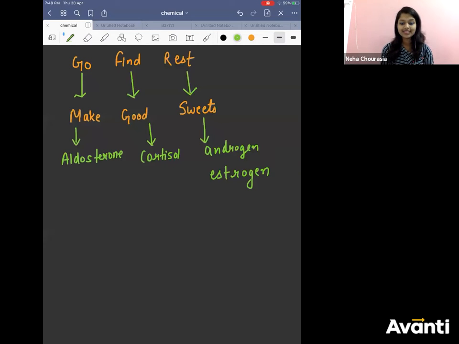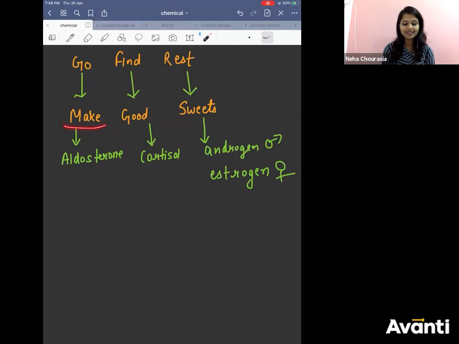Yes? So this is your male hormone, this is your female hormone. Yes? So I hope you will never forget this in life. And the main mineralocorticoid is aldosterone.